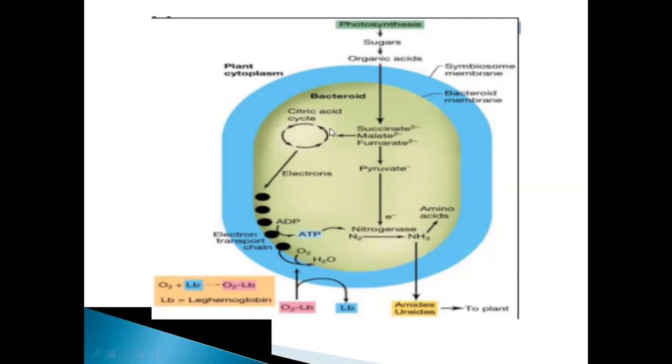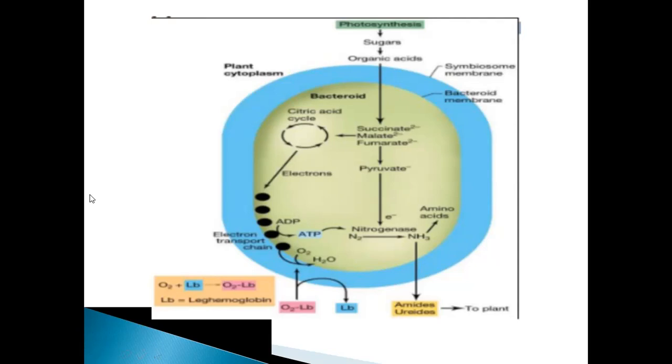So here there is photosynthesis. Photosynthesis is occurring in a plant. By photosynthesis, the plant will synthesize some sugars, which are converted into organic acids. Okay. So when these organic acids enter into the nodule, this blue colored zone is the bacteroid zone. Entire this zone is a bacteroid zone. So when these organic acids, for example succinate, malate, fumarate, enter into the bacteroid zone, they will enter into the citric acid cycle.